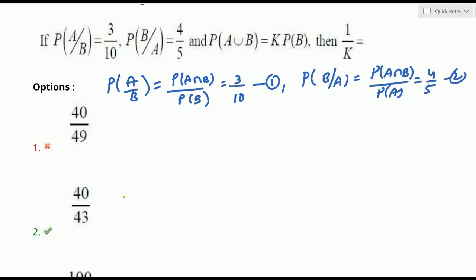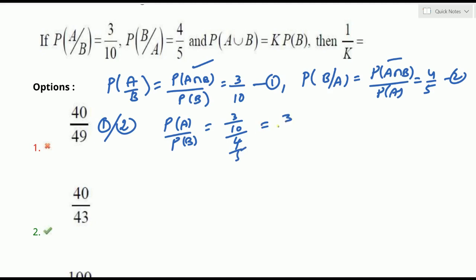P of A and B ని యూజ్ చేయాలంటే P of A, P of B, P of A intersection B కావాలి. దానికోసం ఏం చేస్తామంటే ఈక్వేషన్ 1 by 2 చేశారనుకోండి. ఈక్వేషన్ 1 by 2 చేస్తే P of A intersection B, P of A intersection B క్యాన్సిల్ అయిపోతుంది. అంటే P of A by P of B వస్తుంది. P of A by P of B is equal to equation 1 by 2 కదా, 3 by 10 by 4 by 5. 3 by 10 by 4 by 5 అంటే 3 by 10 into 5 by 4. Okay, 5 cancels 2 times. Therefore this is 3 by 8. P of A by P of B is equal to 3 by 8.